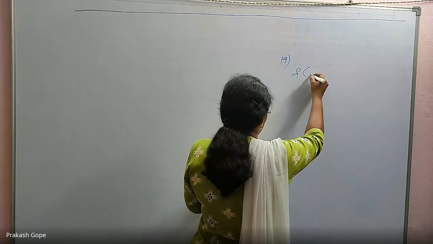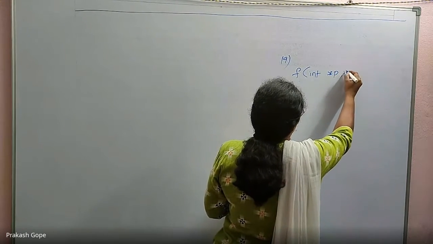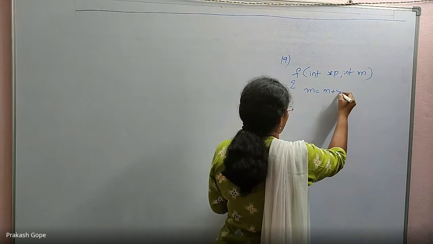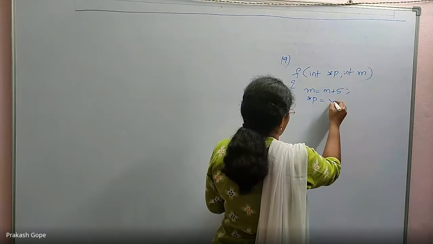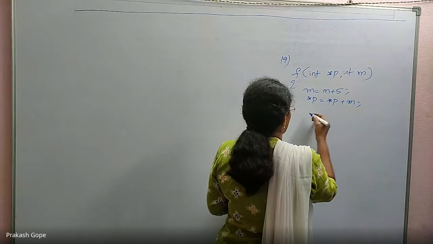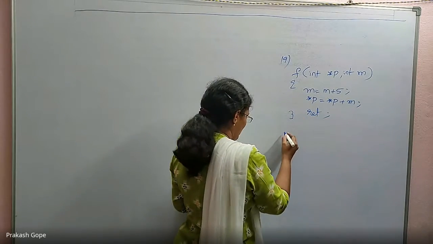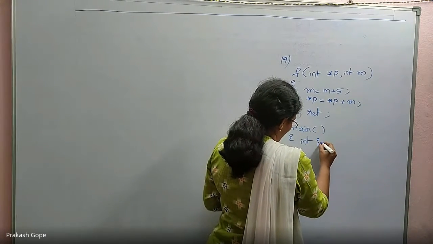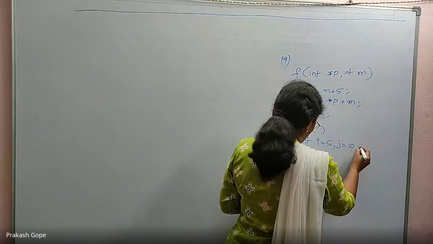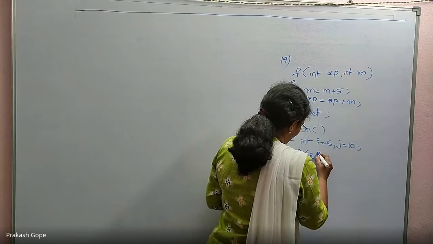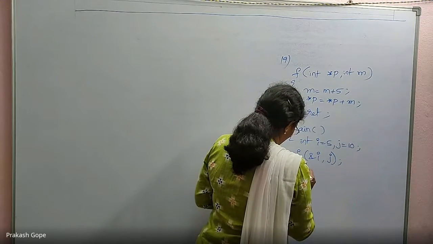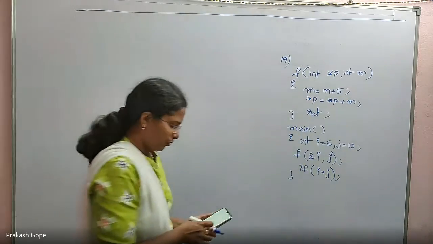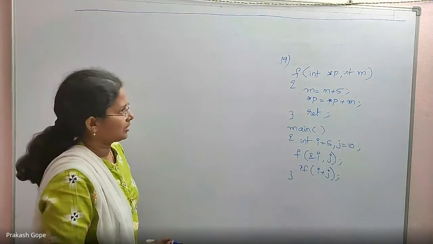There is a function f(int *p, int m). m = m + 5. *p = *p + m. Return. Then there is a main function. int i = 5, j = 10. f(&i, j). printf(i + j). Don't follow the syntax, I have just written the logic.